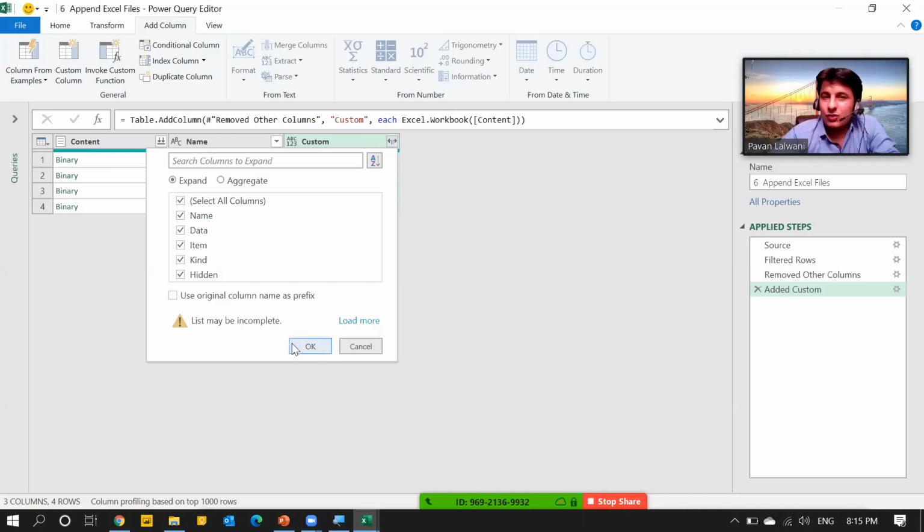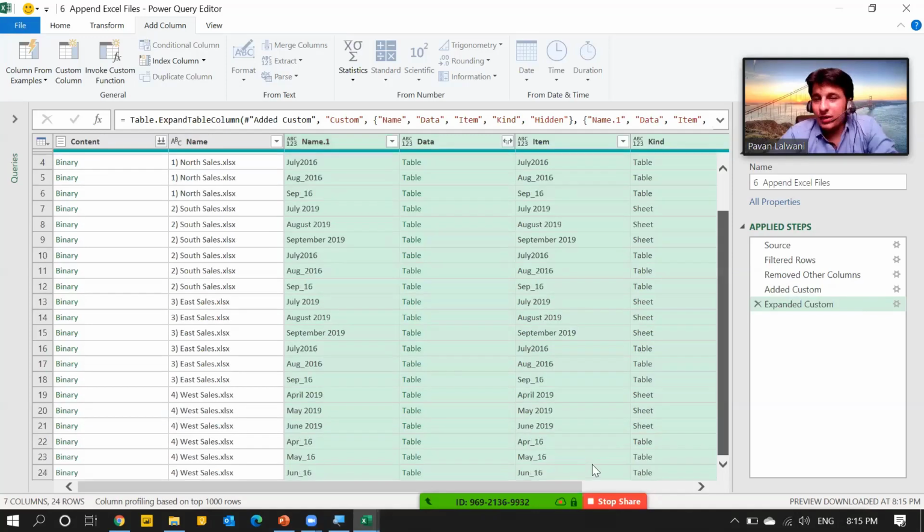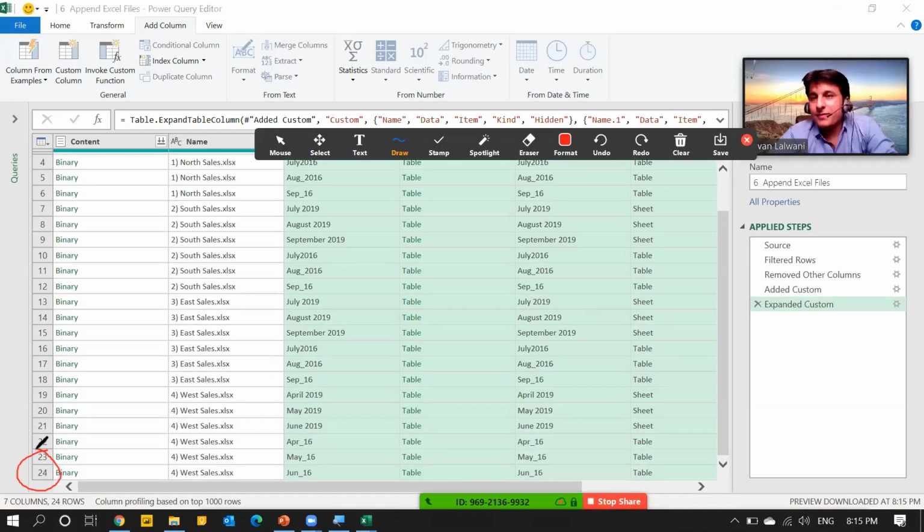And OK. I exactly don't know what the data is. Okay, I'm confused. But if you remember the number 24. 24 was 12 tables and 12 sheets. 12 tables and 12 sheets. So now I have to find out a way by which I can just filter only tables.